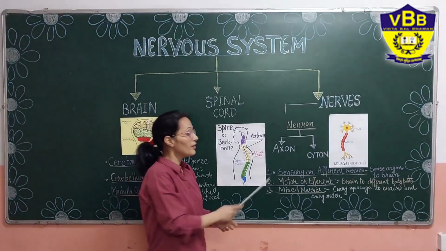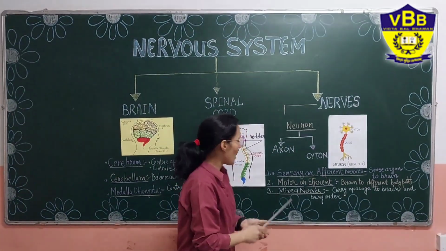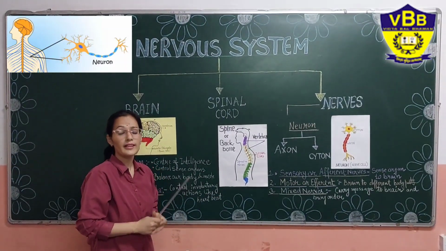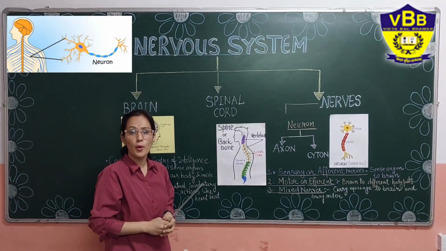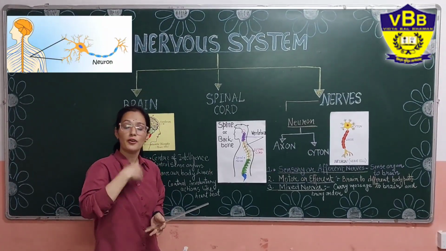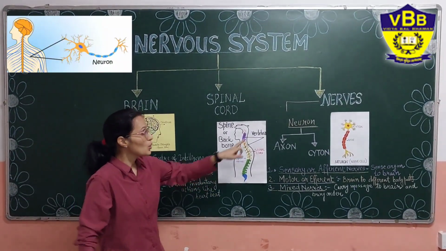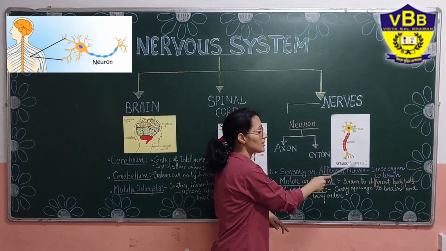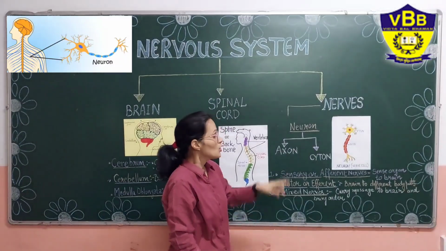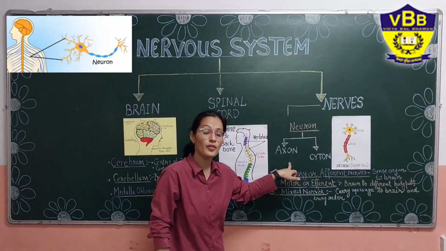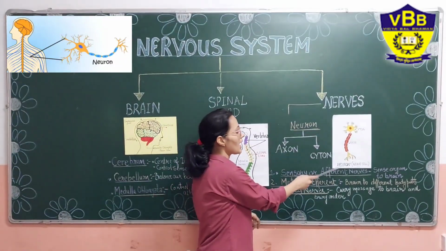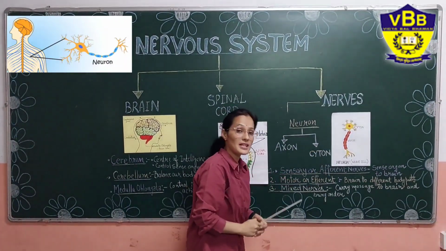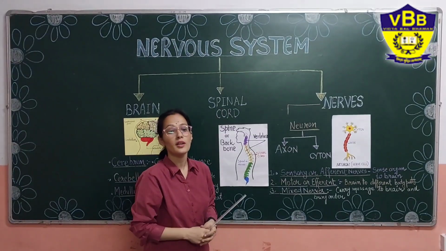Next we have nerves. So what are nerves? Nerves are connected with each part of the body so that they can receive messages from the different parts of the body and send messages from the different parts of the body to the brain. You can see in this picture, this is the neuron, or nerve cell. This is a single nerve cell. Nerves comprise millions of nerve cells. A nerve cell has two parts, that is cyton and axon. It receives the message from the brain and sends messages to the brain.